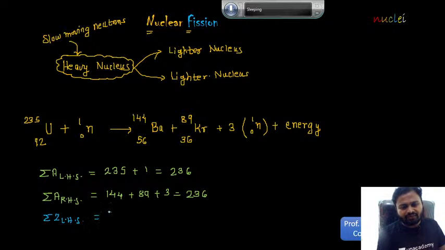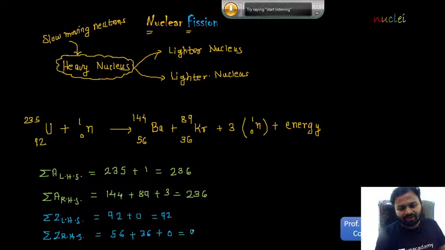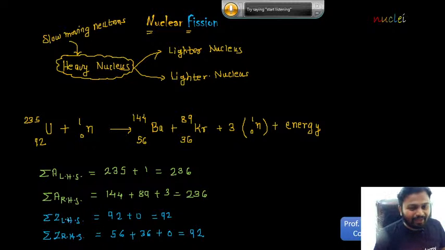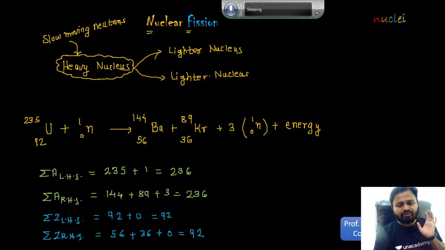So the summation of Z on the left hand side will be 92 plus 0, which equals 92. And if you take the sum of Z on the right hand side, it will be 56 plus 36 plus 0, so the answer will be again 92. So the sum of Z in the LHS and the sum of Z in the RHS is again the same. Students, are you all getting this? Everyone? So the equation which we have written here is well balanced in terms of the value of A and in terms of the value of Z.